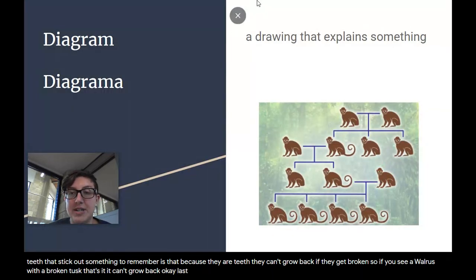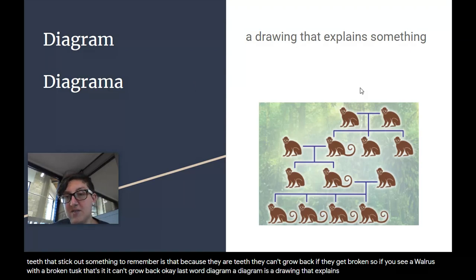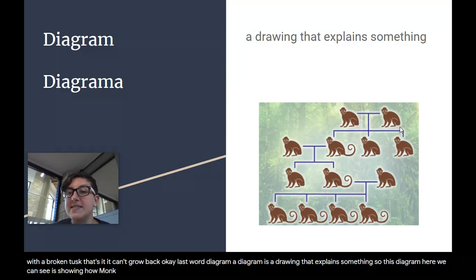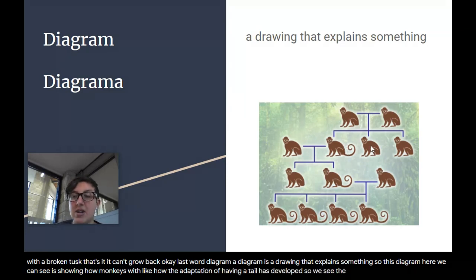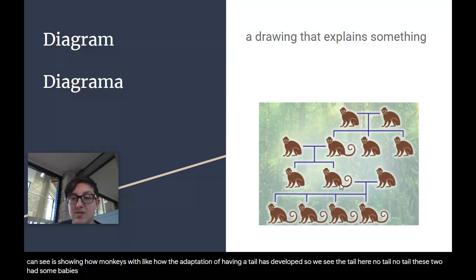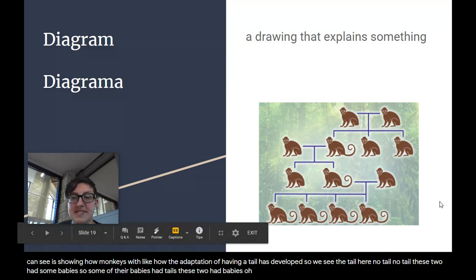Okay, last word, diagram. A diagram is a drawing that explains something. So this diagram here, we can see is showing how monkeys, with the adaptation of having a tail, has developed. So we see the tail here, no tail, no tail. These two had some babies. So some of their babies had tails. These two had babies. Oh, all of their babies had tails. Diagram.